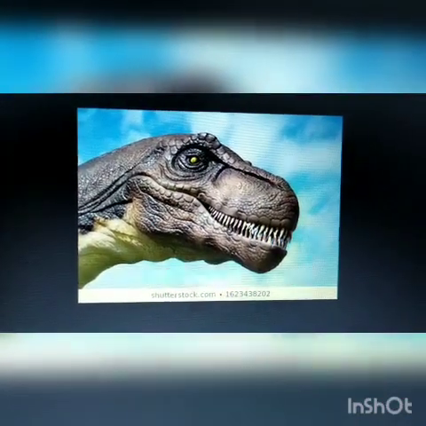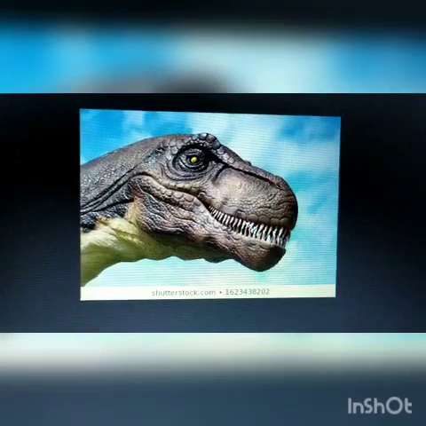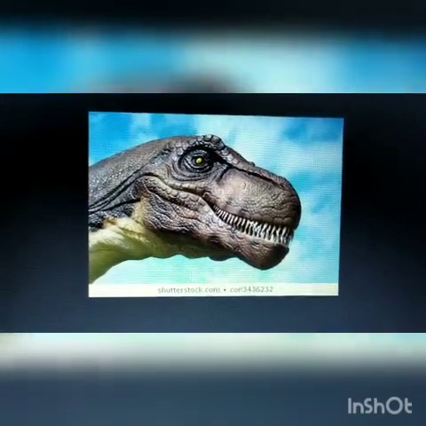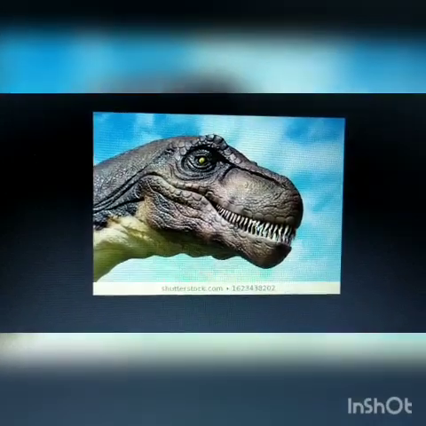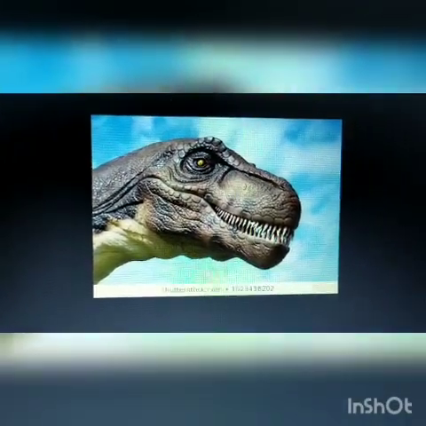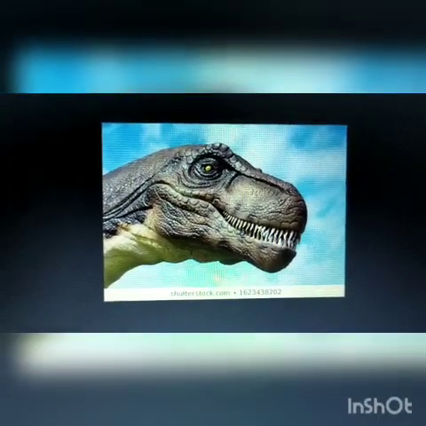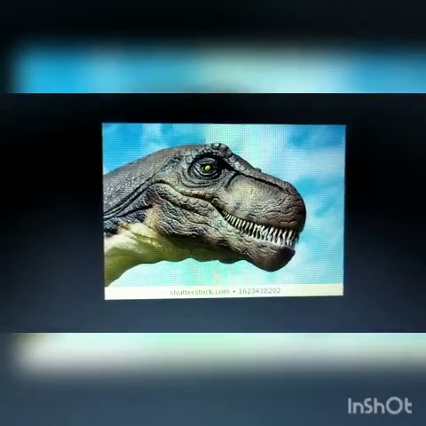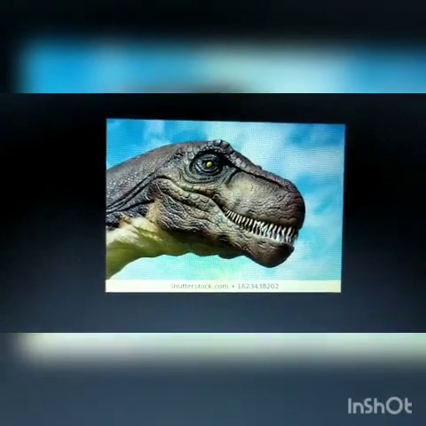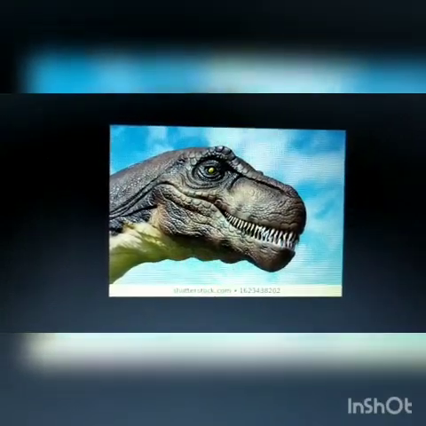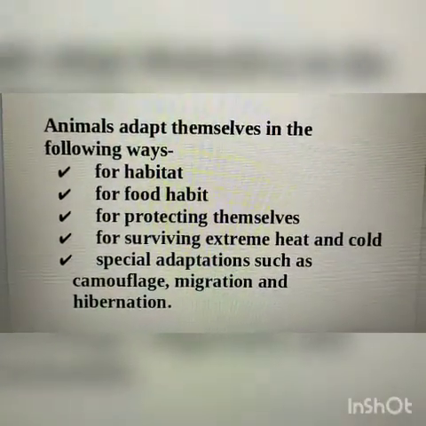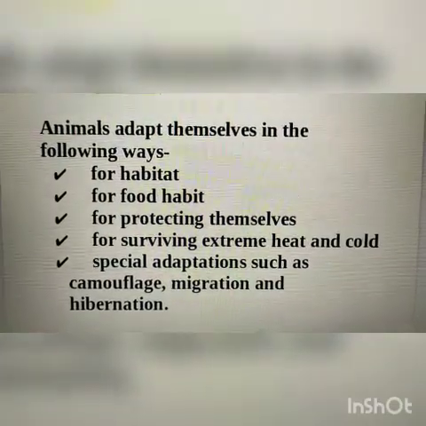So, when some animals could not change themselves, whole groups of animals died out and became extinct. Extinct means no longer existing. Thus, in order to survive, the animals have to adapt themselves to the changing conditions. That means they have to change themselves so they can survive in the changing conditions.